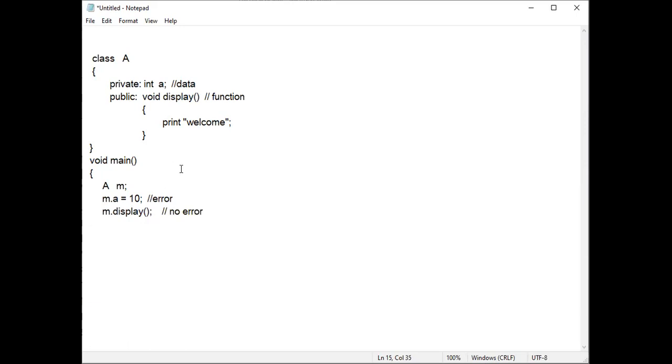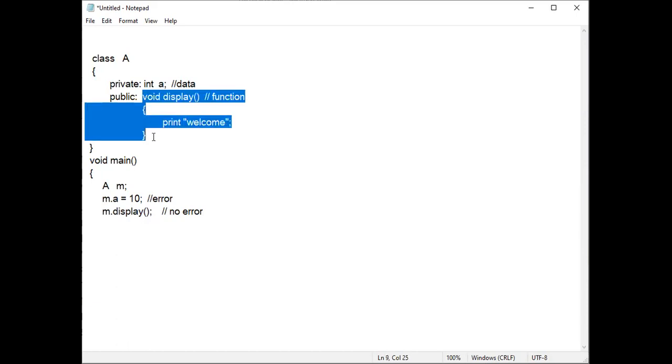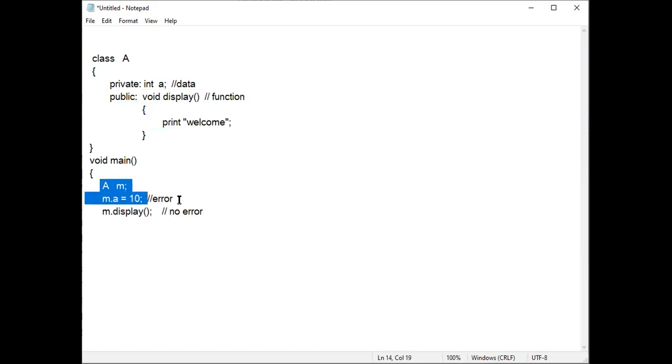Why? Because variable a is declared in the private section of the class, and the function is written in the public section of the class. So whenever we write anything, data or functions, in the public section, that can be accessed outside the class. The main function is outside the class, so in the main function we can access. So when we write m dot display, this statement is correct. When I write m dot a is equals to 10, this statement is wrong because variable a is present in the private section.